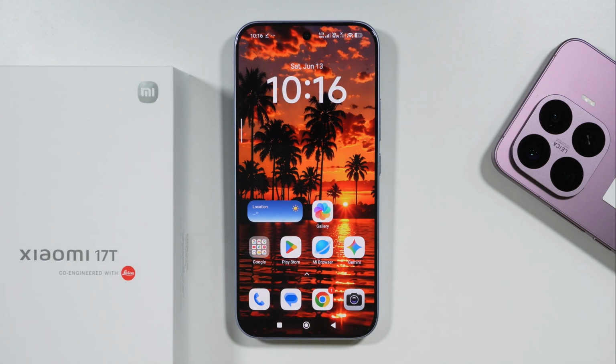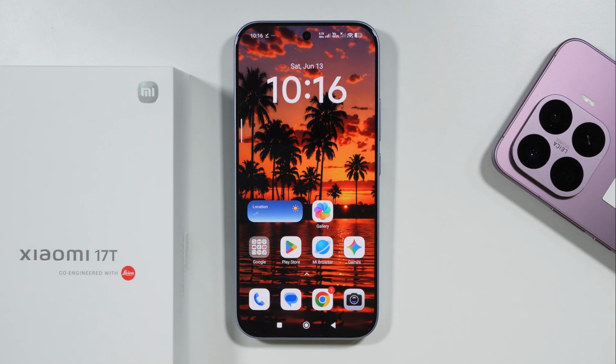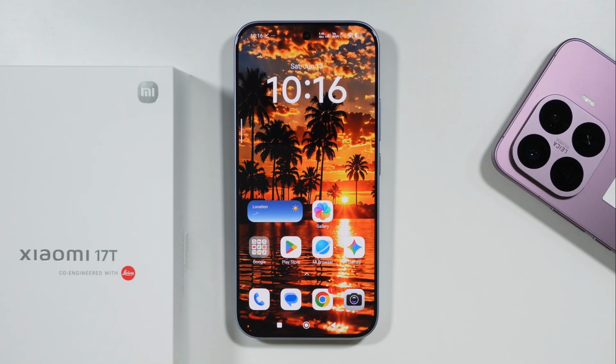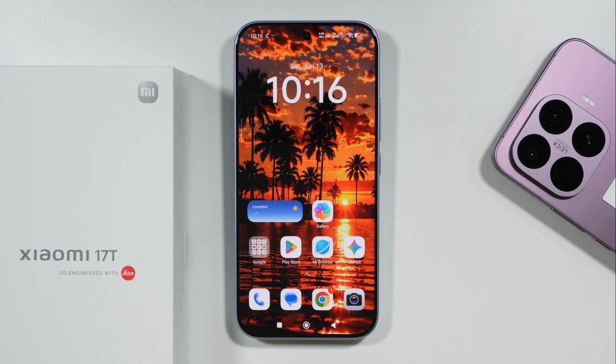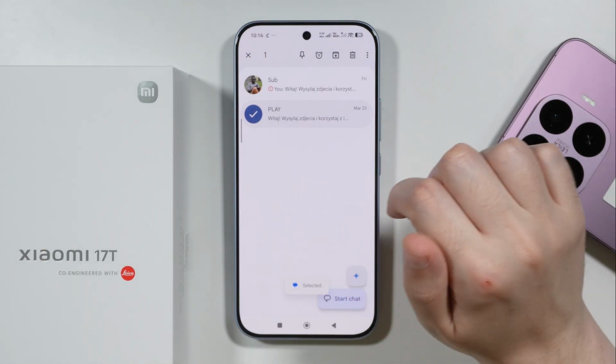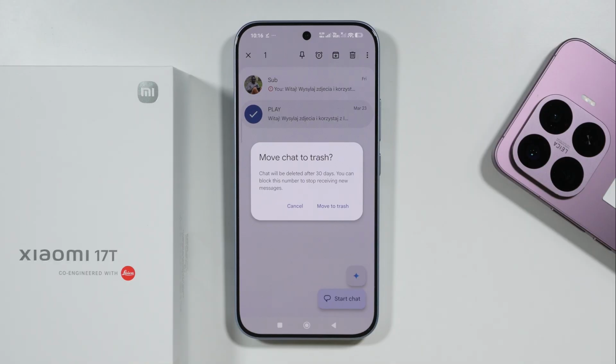If you are wondering if you can recover deleted messages and conversations on the Xiaomi 17T and 17T Pro, then the answer is partially yes. So if we go to Google Messages, and if you try to remove a whole chat, so let's say I'm going to select this one and I'm going to tap on this trash, then as you can see, we have the option to move that selected chat to trash.